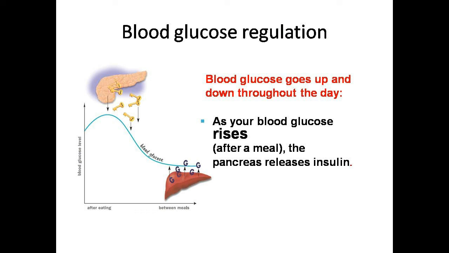After some time, when you eat food again, your blood glucose level increases. So on a daily basis your glucose level goes up and down. As your blood glucose level rises, the pancreas releases insulin, and that reduces the blood glucose level.